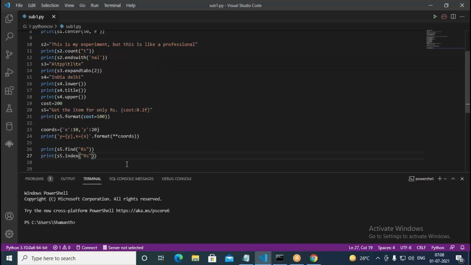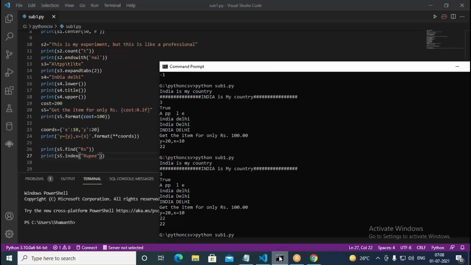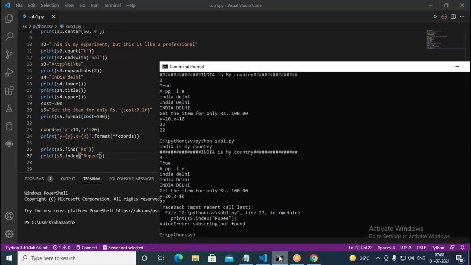But here I write rupee. See what it says. It is raising an exception. That means when it can't find, it raises an exception. But find is giving -1 when it can't find. When you go with index, when it can't find that particular string in the given main string, it gives an exception. So it says not found. In such cases, we should go with the try catch block.